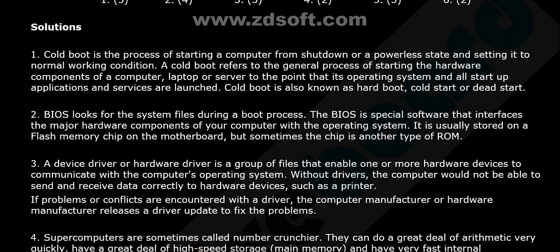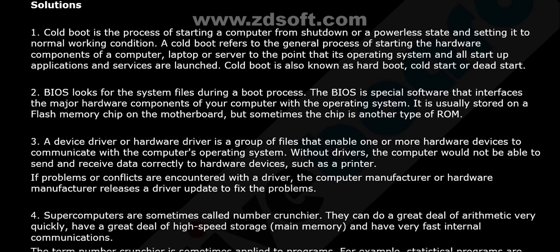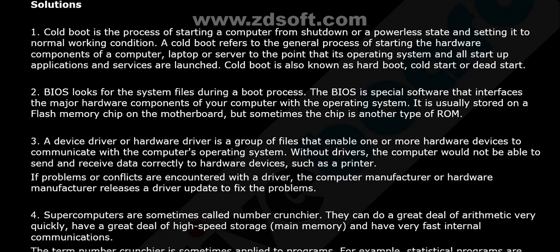BIOS is a special software that interfaces the major hardware components like the keyboard and mouse of your computer with the OS, for example, Microsoft OS. It is usually stored on a flash memory chip on the motherboard, but sometimes the chip is another type of ROM. A device or hardware driver is a group of files that enable one or more hardware devices to communicate with the computer's operating system. Without drivers, the computer would not be able to send and receive data correctly to hardware devices such as a printer.